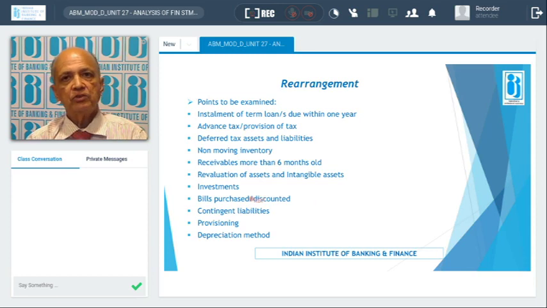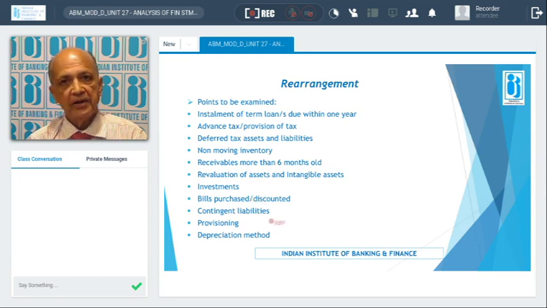Then investment. The balance sheet may be reflecting total investment. It should be ascertained whether it relates to the business, or whether it is a short-term investment realizable within 6 months, in which case it can be a part of the short-term asset, or else it should be shown as a non-current asset. The investment should be recast, or rearranged, in such a way that we can do a better presentation and a better assessment of the need-based credit requirement.